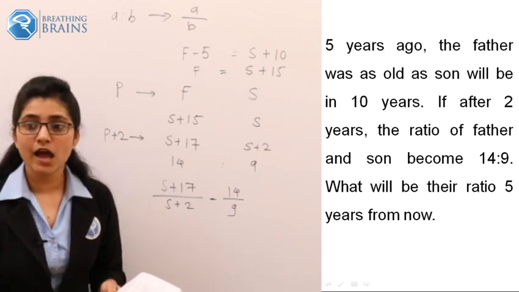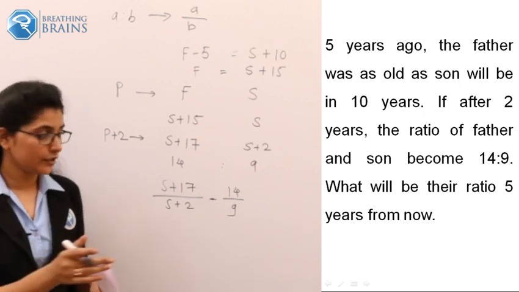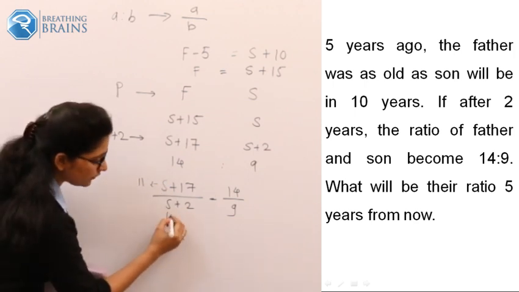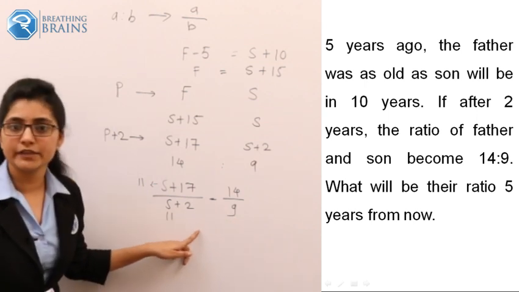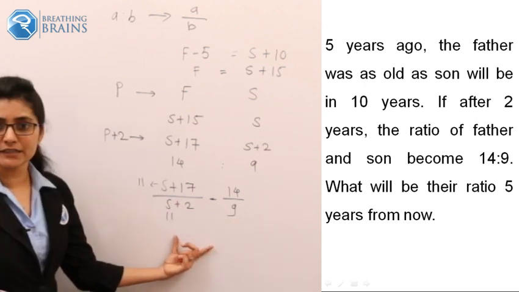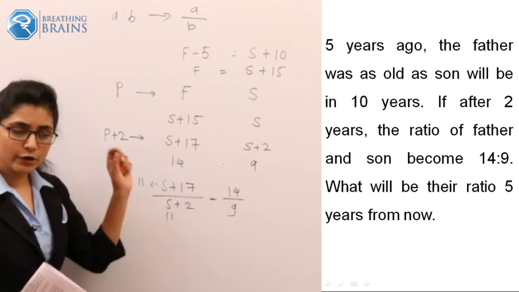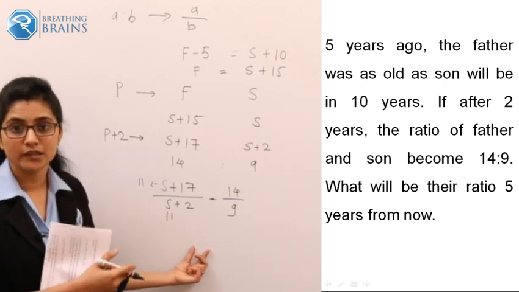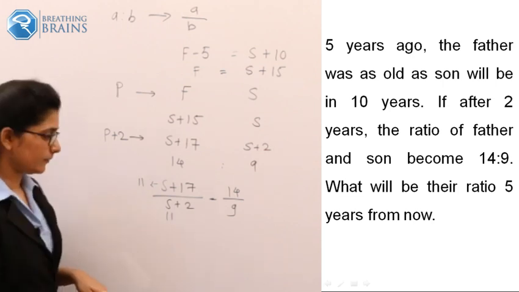Did you get this? How we calculated the value of S? The value of S should be 11. Now, if this is 11, just put this value down. 11 plus 2 is 13, but it is not a multiple of 9. If the numerator term should be a multiple of 14, it holds good for the denominator also. The denominator term should be a multiple of 9. But 13 is not a multiple of 9. So 11 could not be my answer.